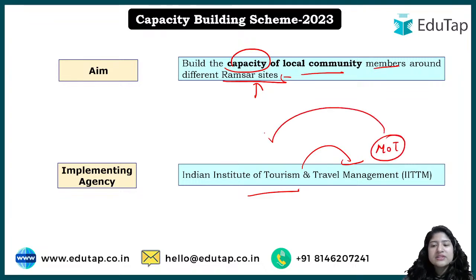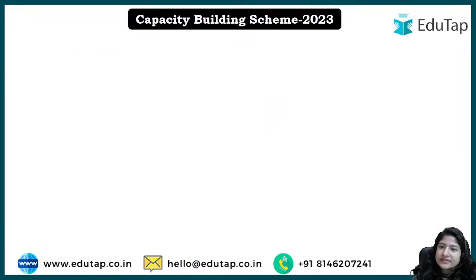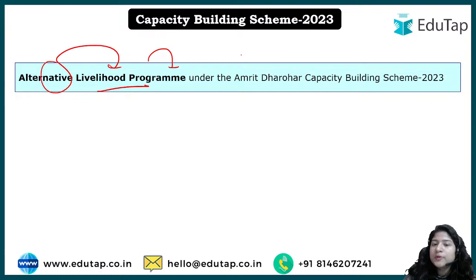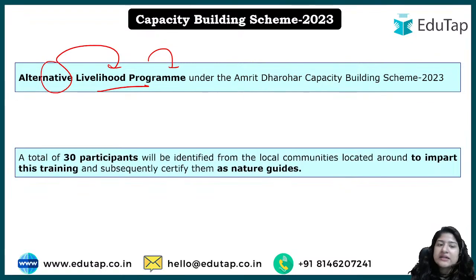So the Ministry of Tourism has given the responsibility to the Indian Institute of Tourism and Travel Management to train the local community so that they can be certified guides, okay. So what will happen in this, look, on one hand we are protecting the environment, but on the other hand we are providing employment, right? We are providing alternative livelihood opportunities to the local community which lives along the Ramsar sites, okay.